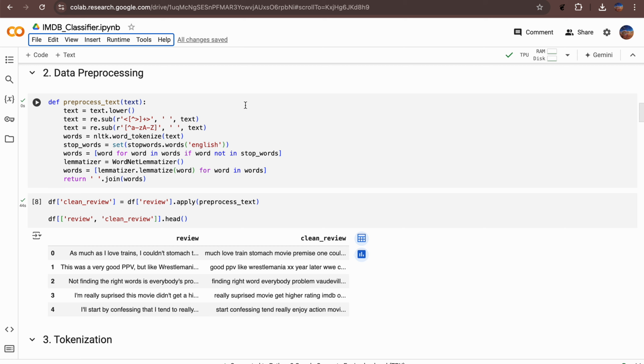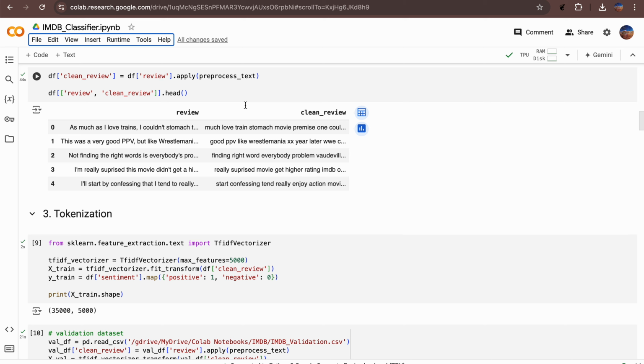Next, I created the function called preprocess text for preprocessing the data. This function performs several steps: convert text to lowercase, removes HTML tags, eliminates special characters and numbers, tokenize the text, removes stop words, applies lemmatization, and recombines the tokens back into a sentence.